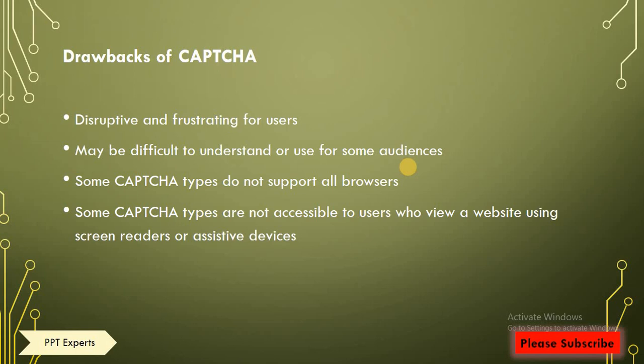Some CAPTCHA types do not support all browsers. Some CAPTCHA types are not accessible to users who view a website using screen readers or assistive devices. Therefore, these all are the drawbacks of CAPTCHA.